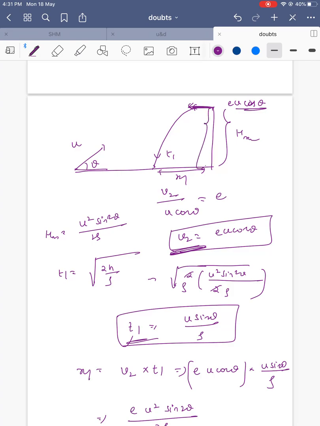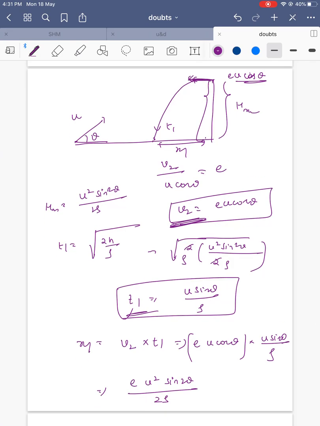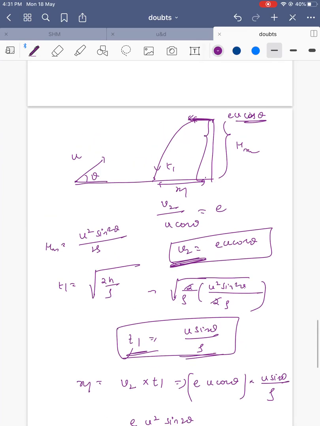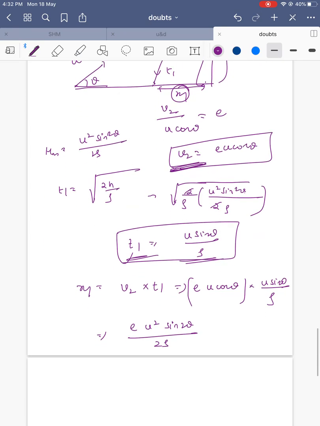How much time does it take? The vertical velocity is 0, so t1 equals the square root of 2h by g, with h equal to u squared sin squared theta by 2g, so t1 equals u sin theta by g. So x1 is e u cos theta into t1. This is what we got as the x1 value.